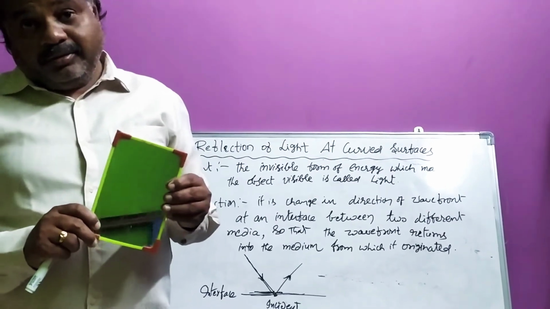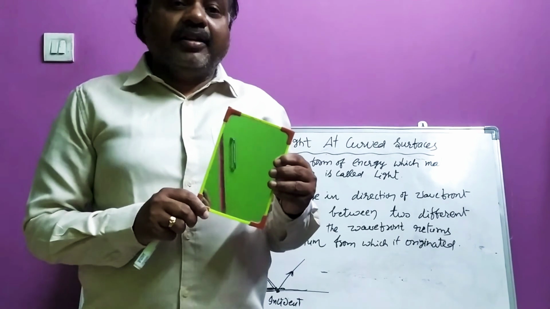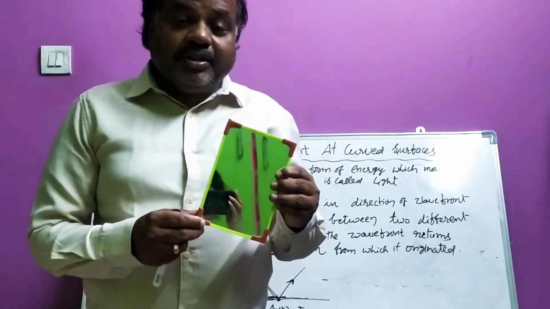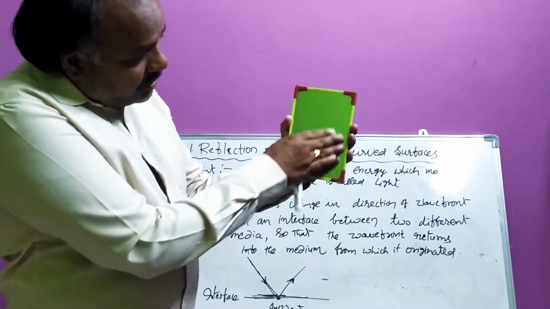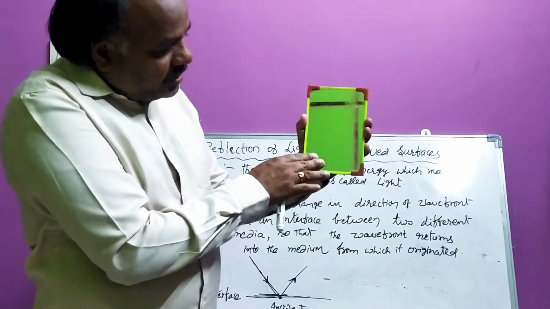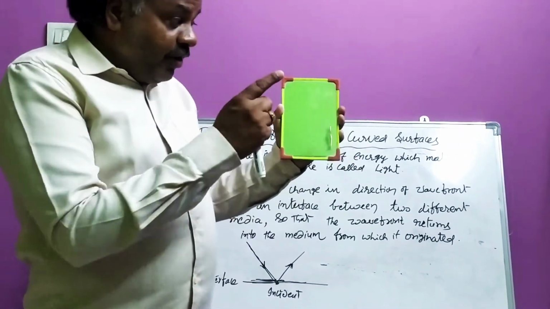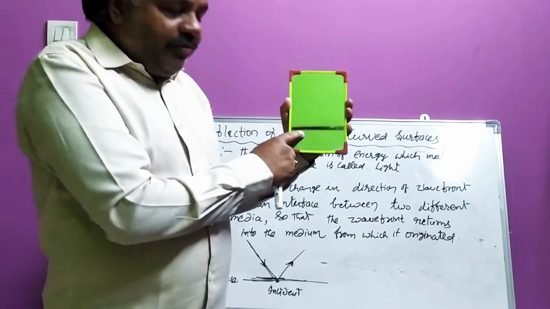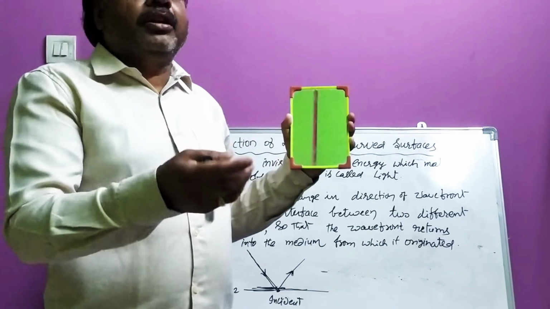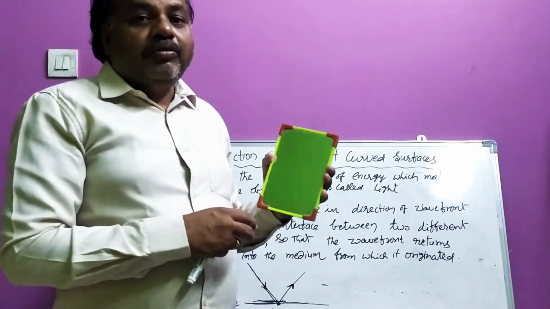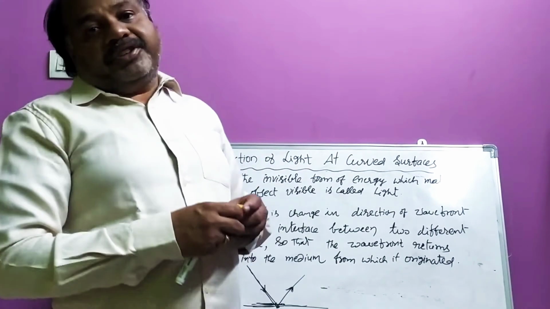My dear children, what is this? Yes, it is the mirror. Why do we use this mirror in our daily life, you know. See, how is this surface? This surface is a plane surface. When light falls on these plane surfaces, how it reflects, we have studied in our previous classes. Now, we are going to study what happens when light falls on curved surfaces.